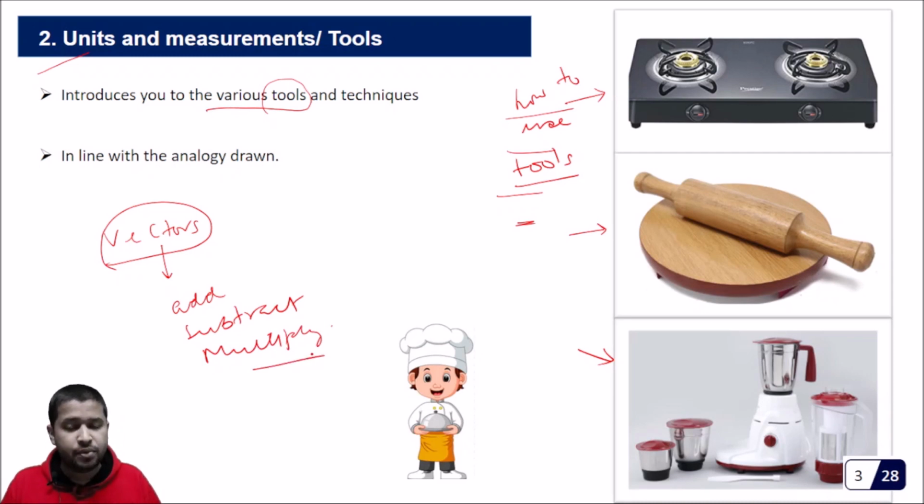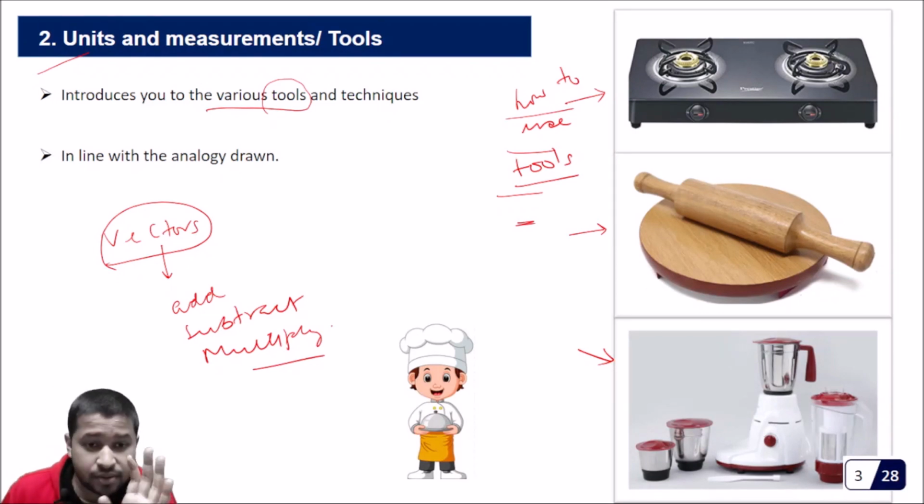We have to make you understand the tools of physics and how we can use them for various purposes. Okay, so this is the next step which is done in the next chapter.